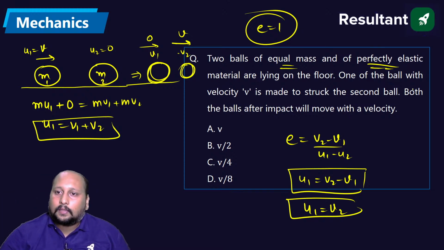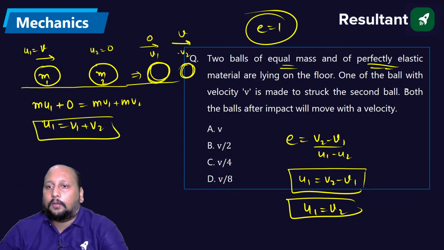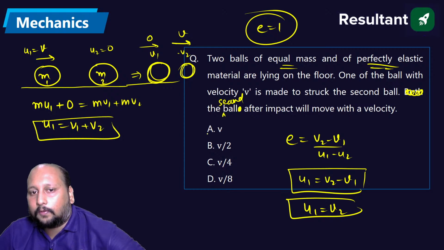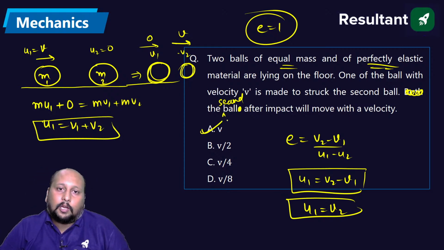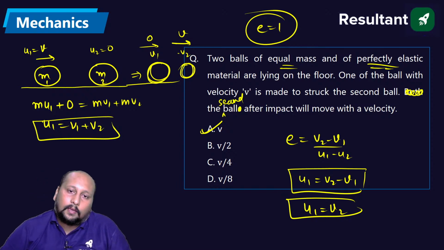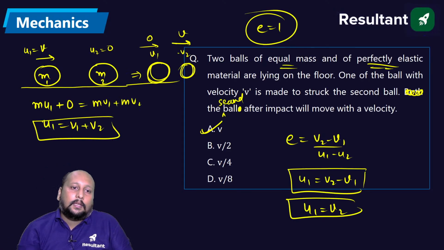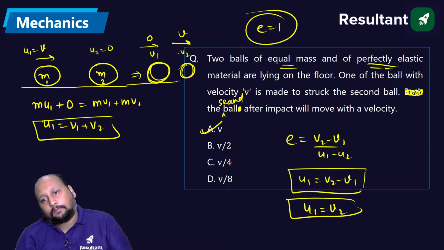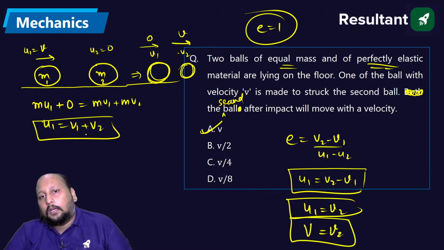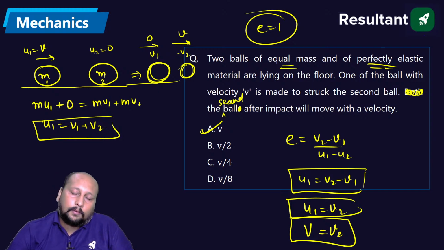Not both the balls, we have a printing mistake here. The second ball after the impact moves with a velocity of v, because the first ball will be having 0 velocity. Okay, fine. Let's go next. This was the last question on the screen. That we are getting, option A is correct, because v is equal to v2. So I have just changed this. The velocity of the second ball will be v.